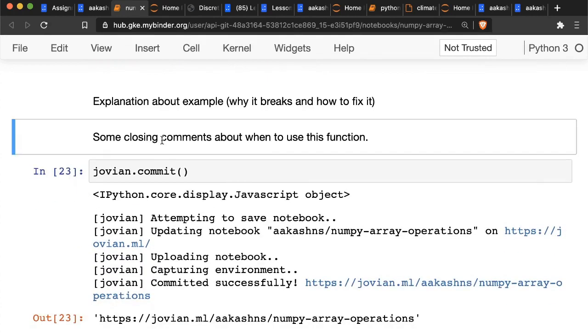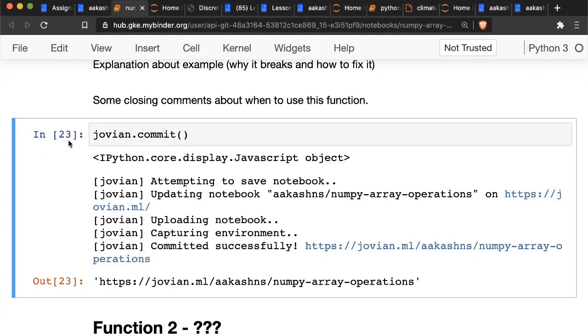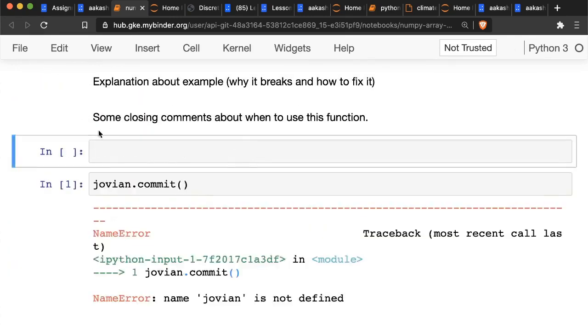And finally, you can add some closing comments about when you might want to use this function, where it can be useful. All of this is just for you to really think about an answer. And then at the end of it, you just commit. So you run jovian.commit, and what this will do is save the notebook to your Jovian profile.